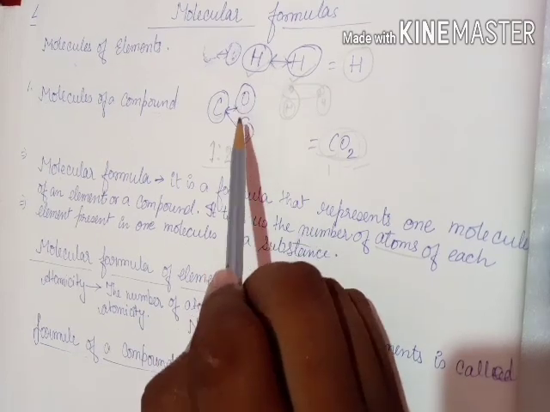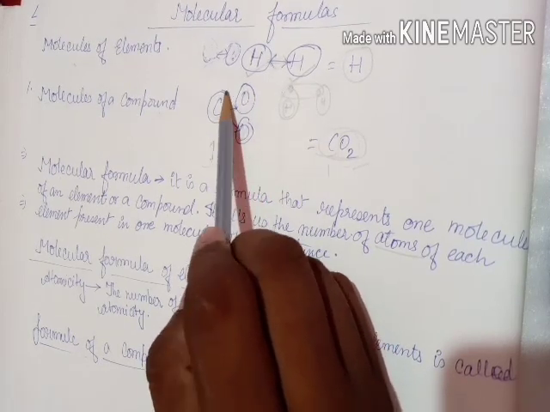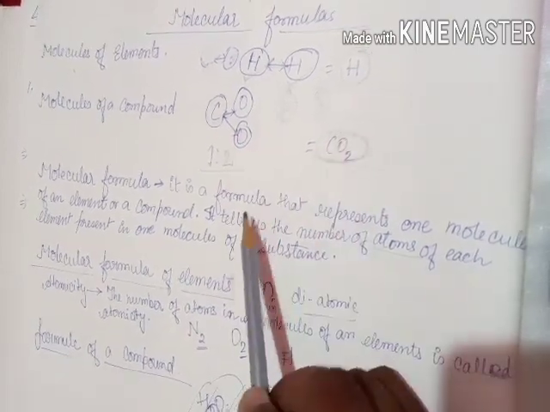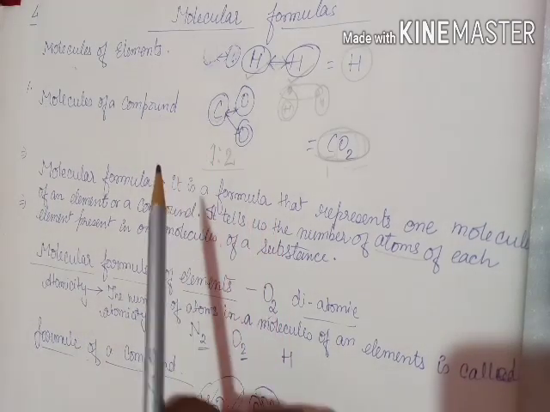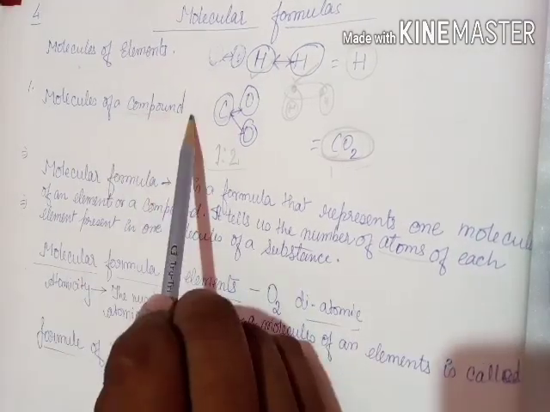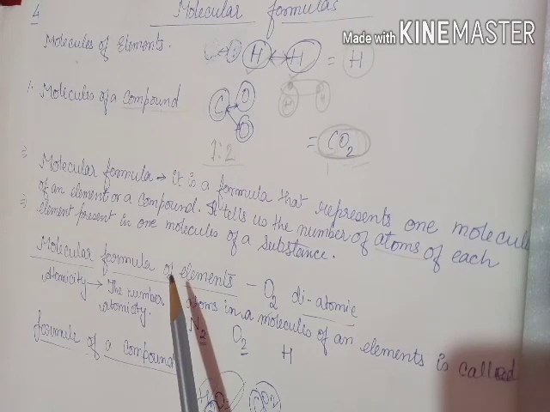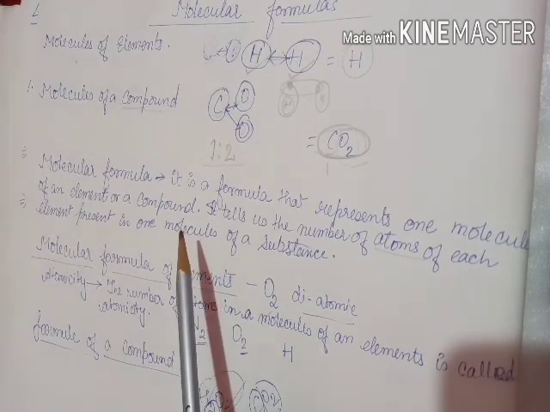So we have 2 elements that combine with each other to make one compound. In the beginning of this chapter, we have understood that a compound is made when elements combine with each other. For your reference, you can read the first page of this chapter.